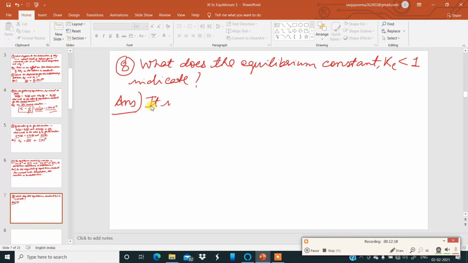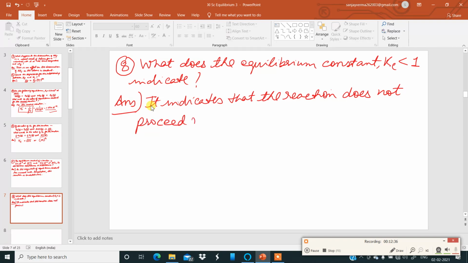It indicates that the reaction does not proceed much in the forward direction.